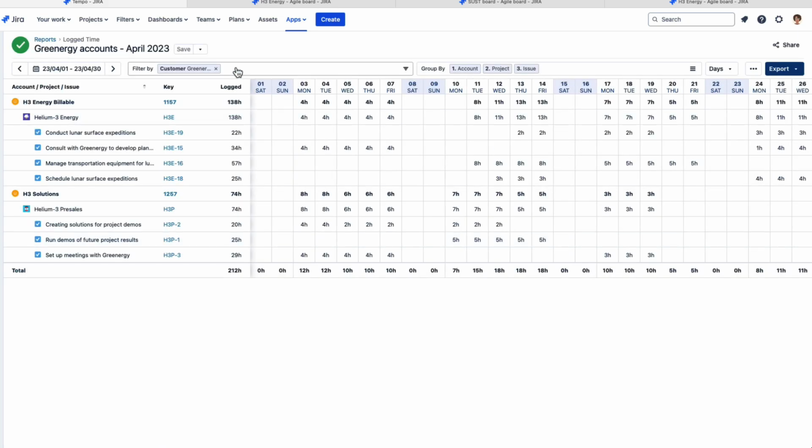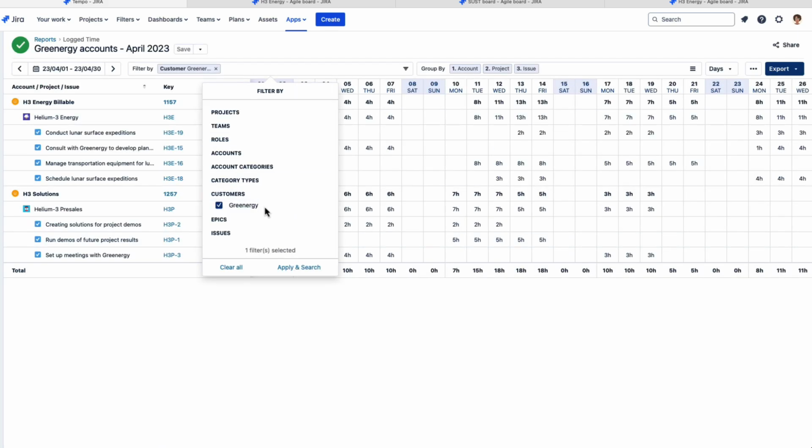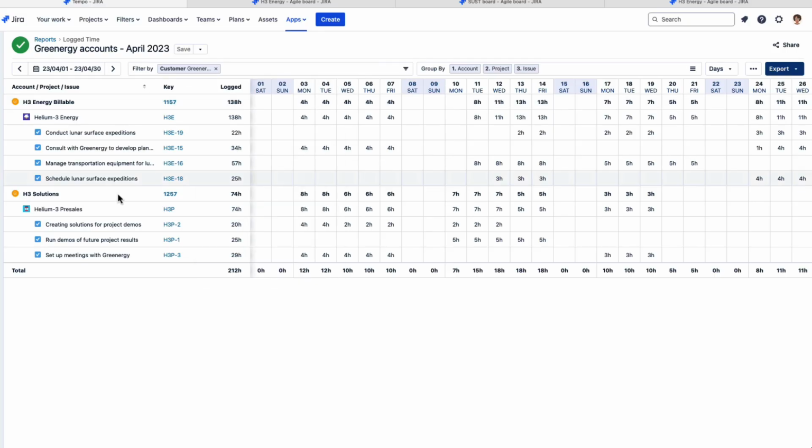So here you see I have filtered it now by the customer and selected Greenergy as a customer. So these are the two accounts that time has been logged to in this time period. And I have it grouped by the account, project, and issues. So you see which account time is logged to. So this is our billable account, this is our operational account.